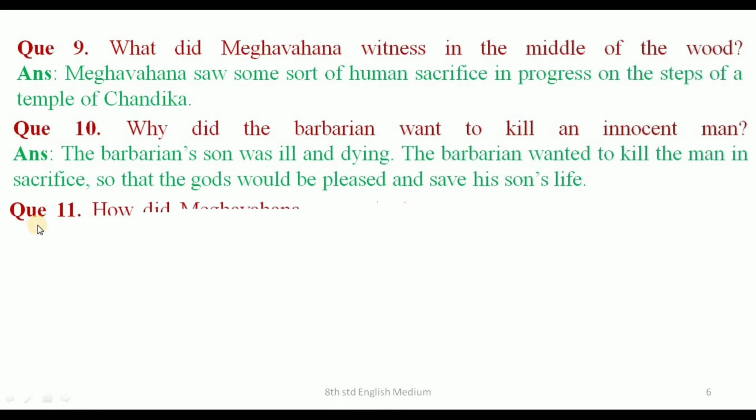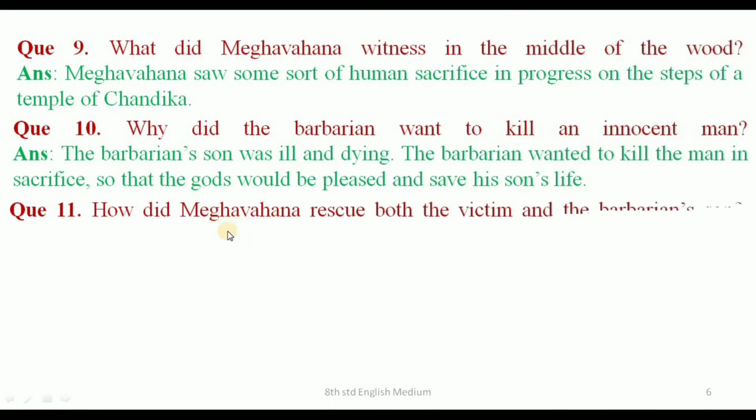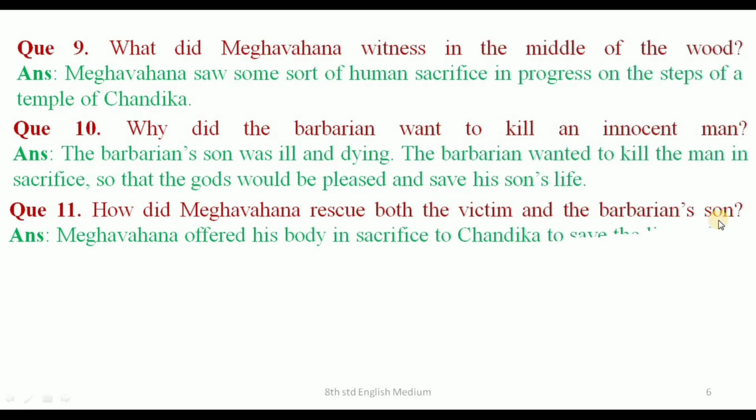Question number 11. How did Meghavahana rescue both the victim and the barbarian's son? Answer. Meghavahana offered his body in sacrifice to Chandika to save the lives of the victim and the barbarian's son.